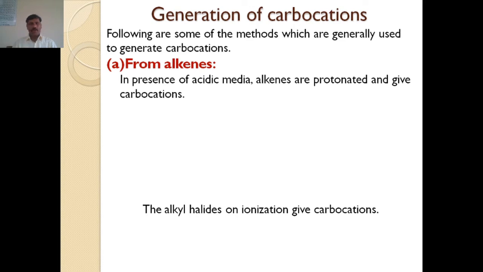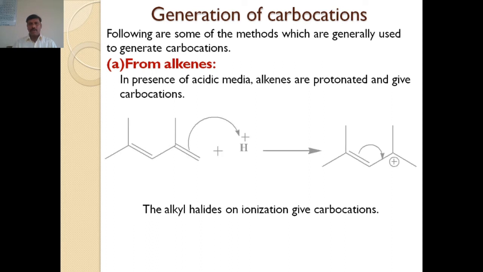We have seen many times that when an alkene reacts with H plus ion, the bond pair of electrons moves towards the H plus ion and automatically generation of carbocation takes place.